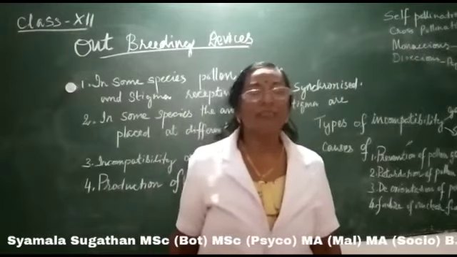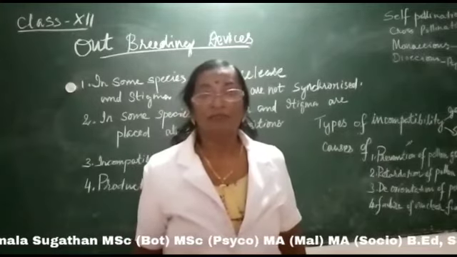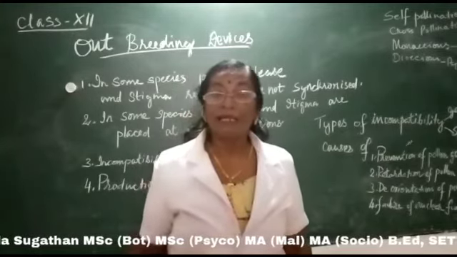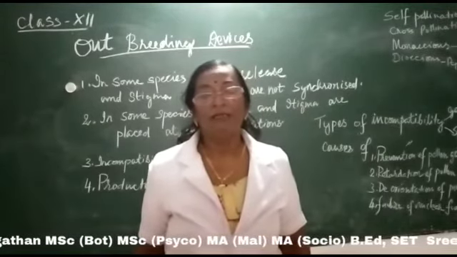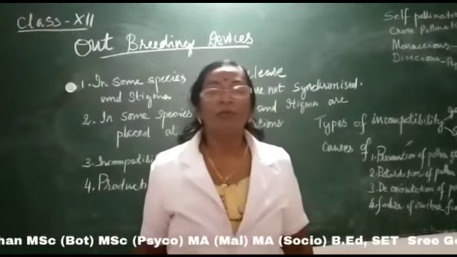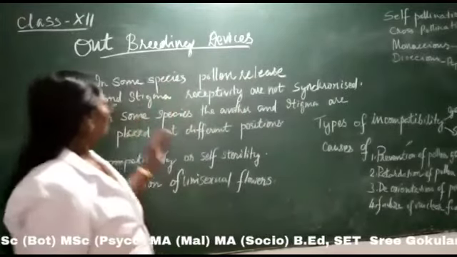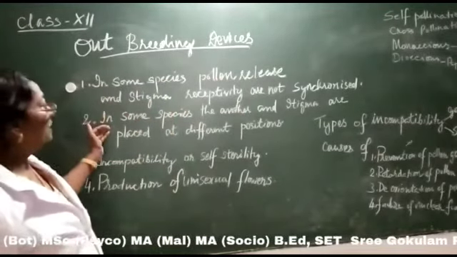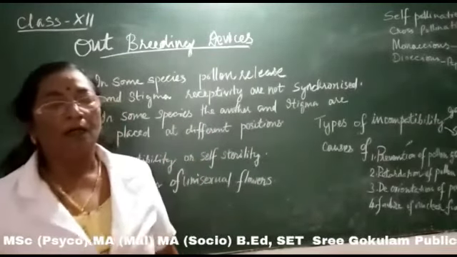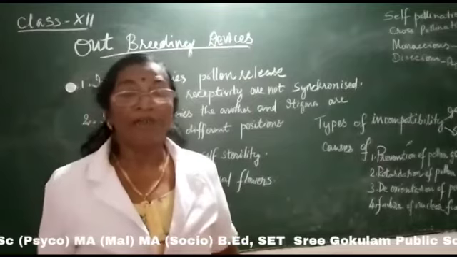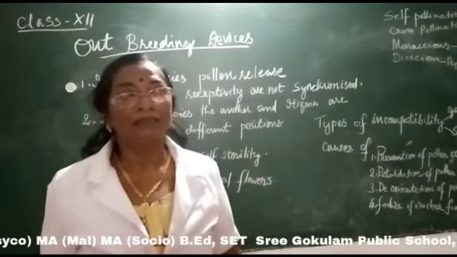In some species we can see the pollen will mature much earlier than the stigma receptivity. And in yet another plants, the stigma will mature very early and the pollen will mature only afterwards. In such a case only cross-pollination will occur. In the second case we can see the anther and stigma are kept in different positions, as in the case of clerodendron, bleeding heart, etc.